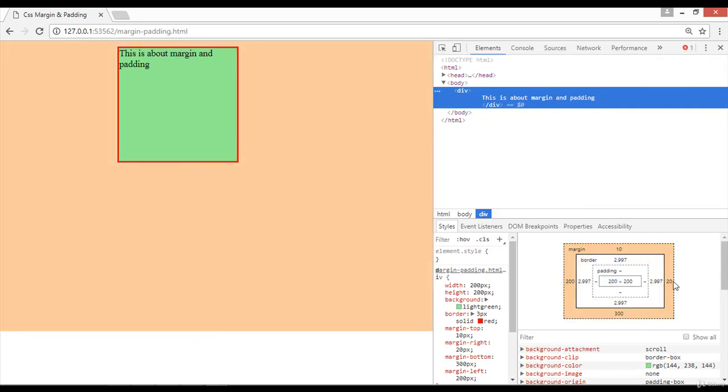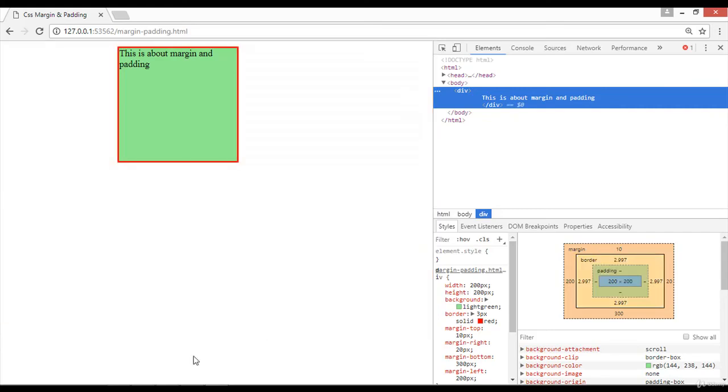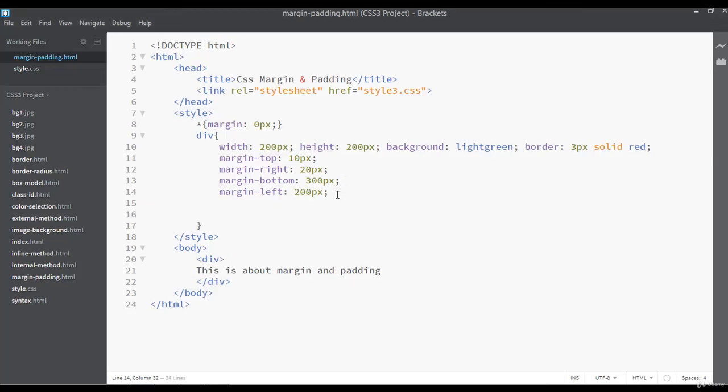This is the 300 of margin, and this is 20 pixel of margin from the right side, but because this box is floated left, we cannot see the margin on the right side. Margin is called space, and padding is another way of adding space inside CSS. So like this you can apply margin.